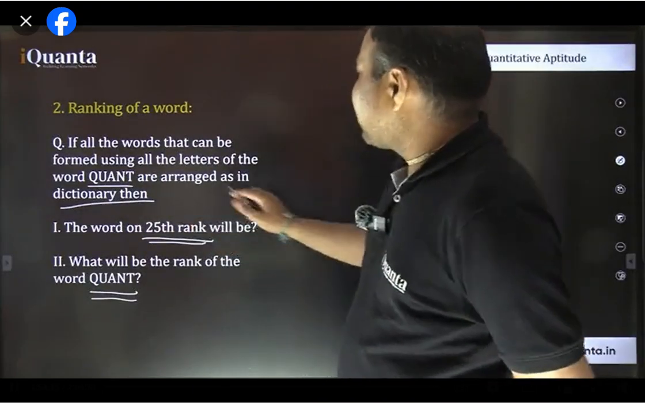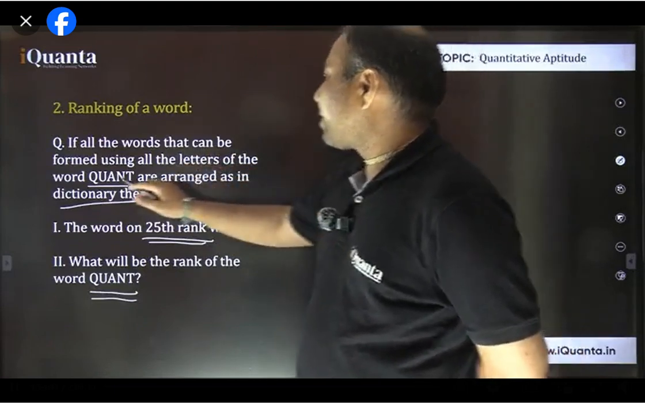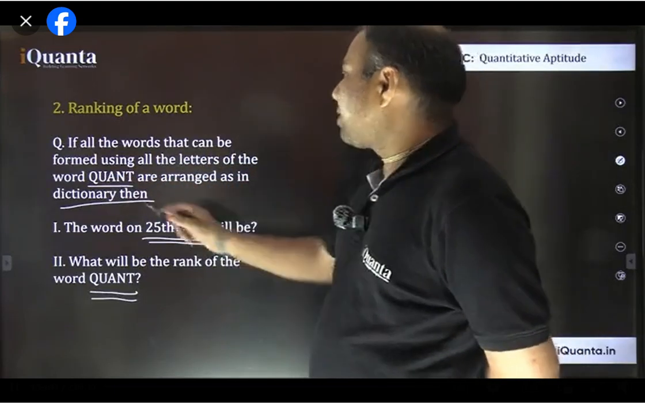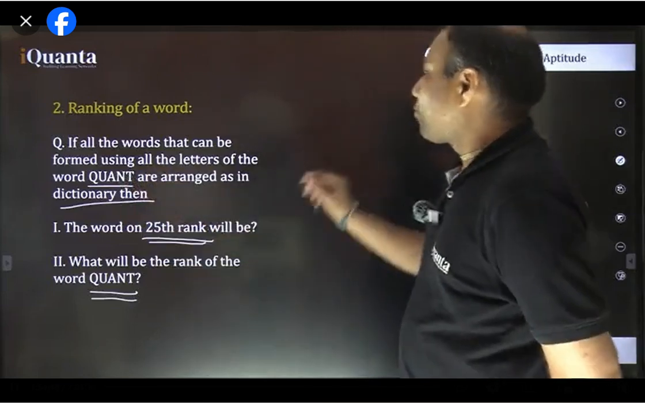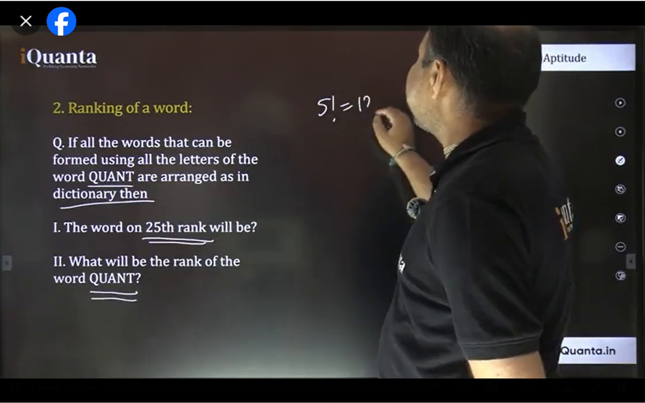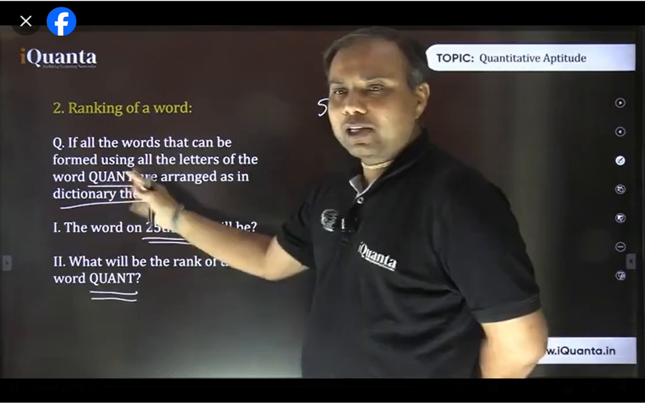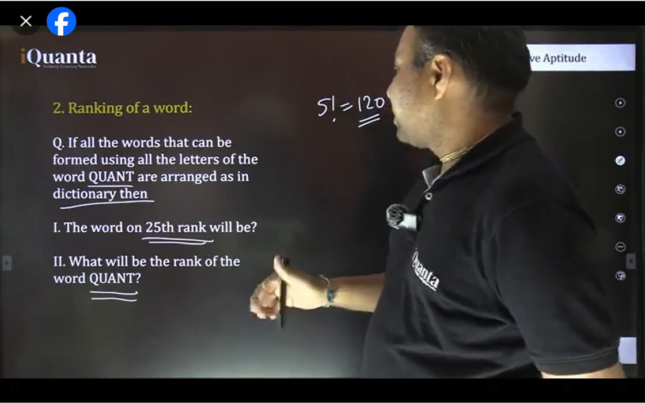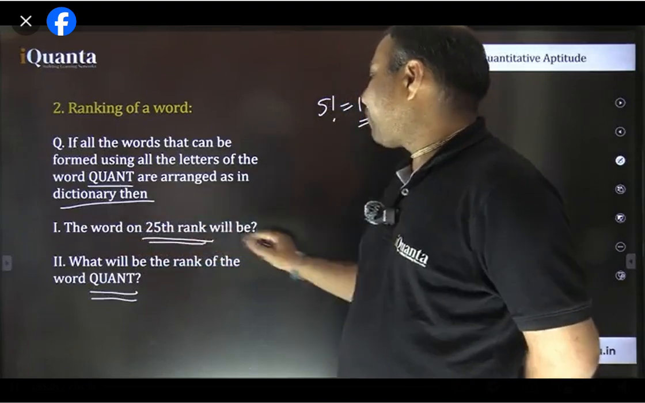Okay, let's see all the words that can be formed using all the letters of the word quant. All letters are different here, so that's not very difficult. So 1, 2, 3, 4, 5. So total 5 factorial, that is total 120 different words can be formed by rearranging all the letters. Now, first question is the word on 25th rank.